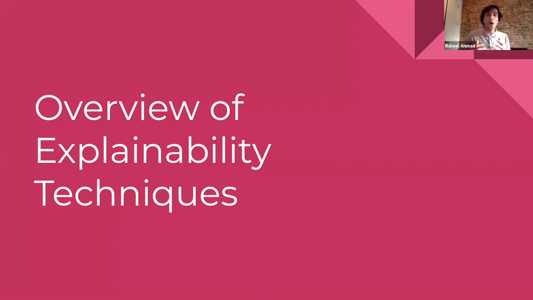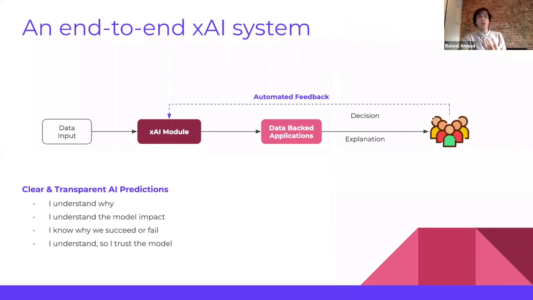So now, as we have laid the foundations down and we have our motivations clear, let's dive in and talk about explainability techniques. So explainable AI aims at providing clear and transparent predictions. An end-to-end AI system will provide decisions and explanations to the user, and ultimately will provide an automated feedback loop to constantly improve itself. So you have to remember that XAI is highly driven by feedback. So it's a two-way interaction between the human and the AI system.